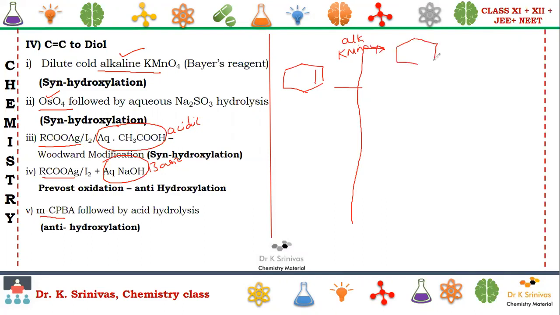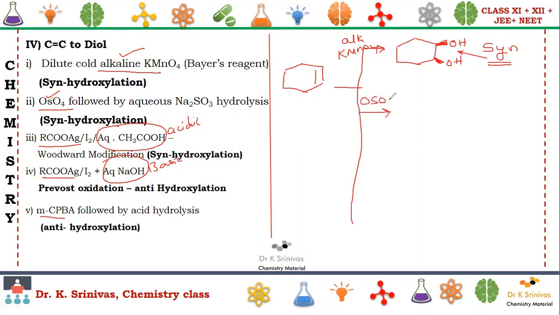Here we are going to see the formation of diols. So how are they formed? I am writing OH above the plane here. Here also above the plane OH. Same side. If you observe carefully, these OH are on the same side. That's why it is said to be syn.